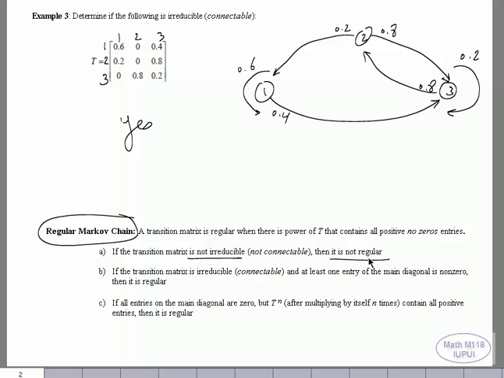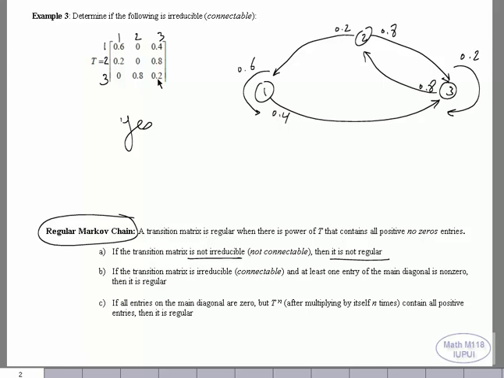We have to have a regular Markov chain in order to apply what we will learn later, called the Markov chain and steady state vector. So how about if it is irreducible, it is connectable? Are we done? No, we're not. We have to go to the next step. If at least one element diagonally is not equal to 0, like I have here one element here and one element there, then it's regular. So if it is connectable and one element is not equal to 0, then we're done, it is regular.